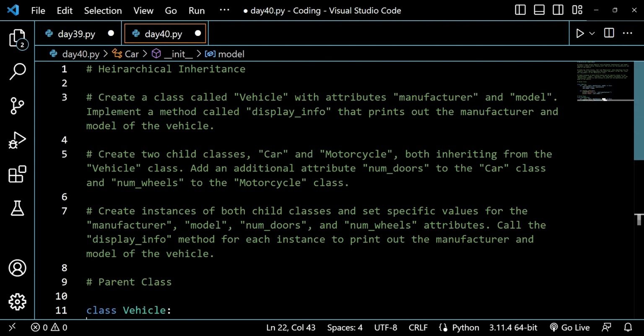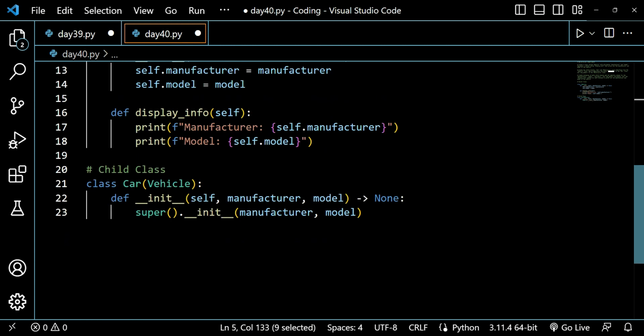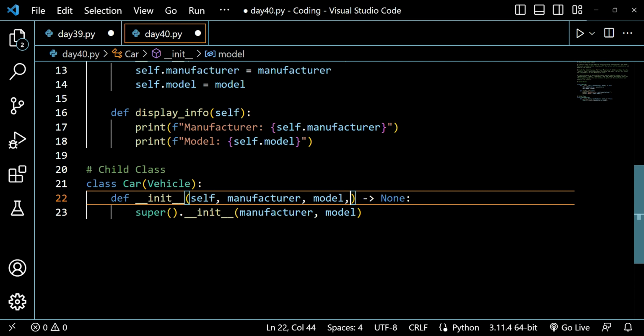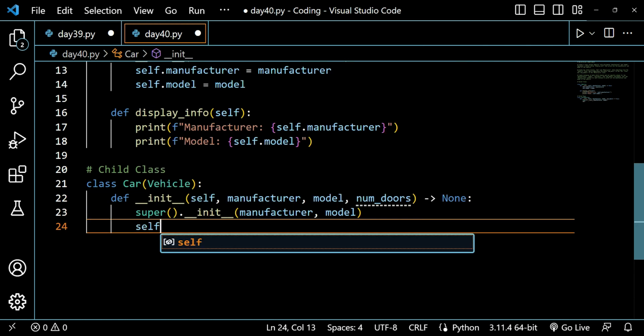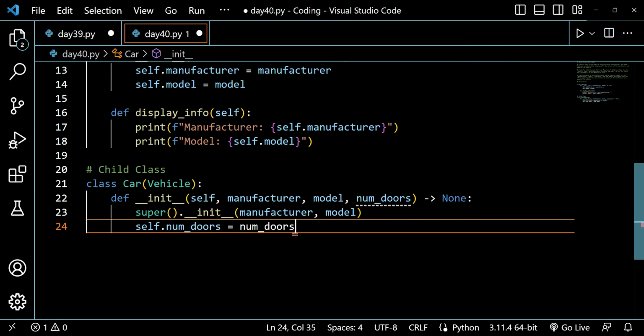Now we have to pass one more argument. The question says: create two child classes, car and motorcycle, both inheriting from the vehicle class, and add an additional attribute num doors to the car. So we have to add one more argument to this, that is num doors. And I will write self.num_doors = num_doors.